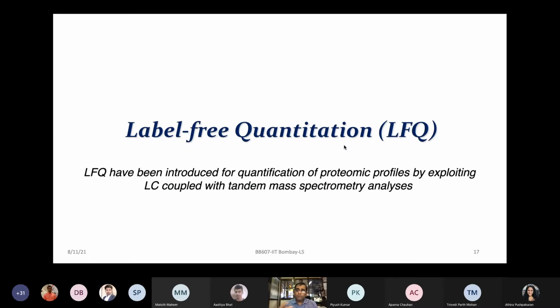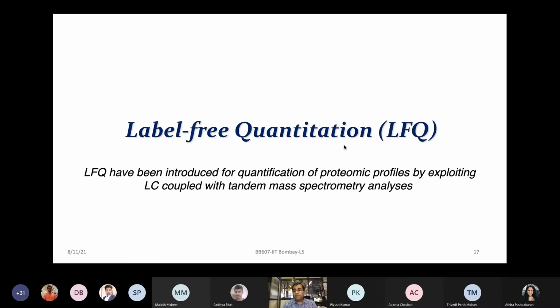But label-based quantification has some limitations. For example, labels are very costly. Labeling efficiency is very important. Sometimes labeling efficiency is not good because you are introducing a chemical from outside and you want the peptide to bind to that chemical. Therefore, your labeling efficiency can be of concern, and it is not 100% all the time. So there are different pros and cons of thinking about different workflows of how to do quantitative proteomics.